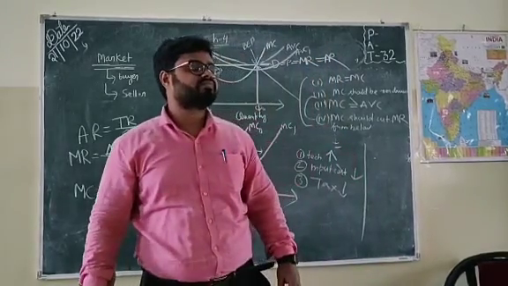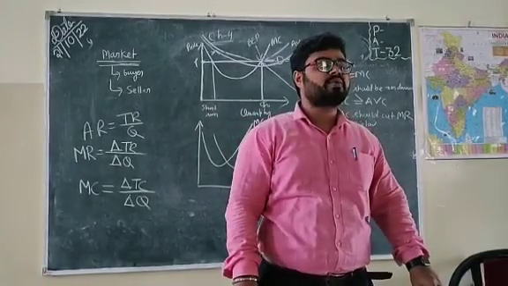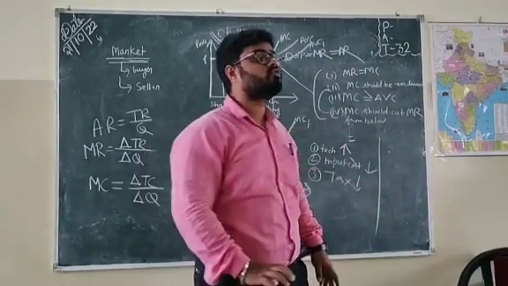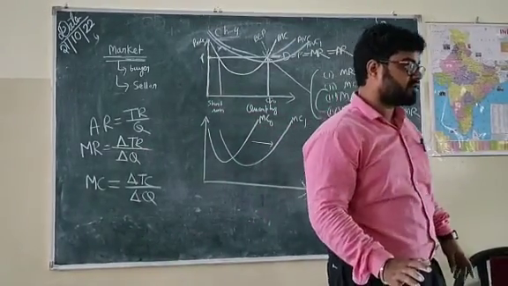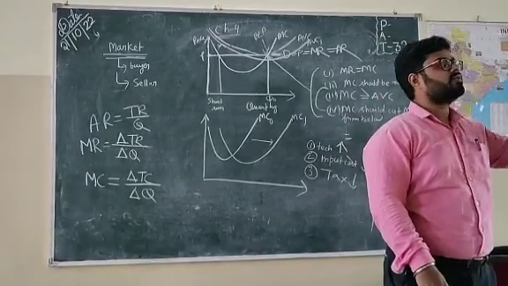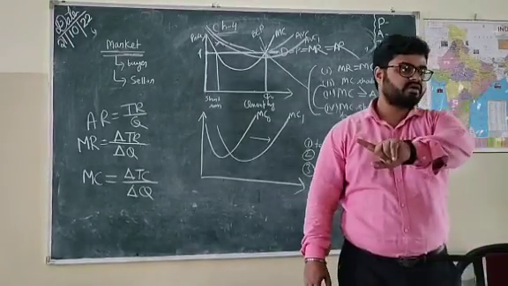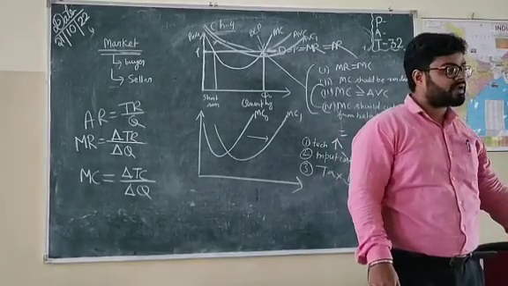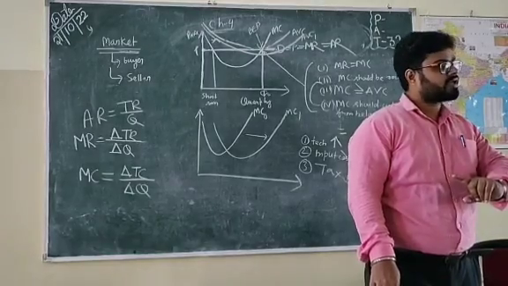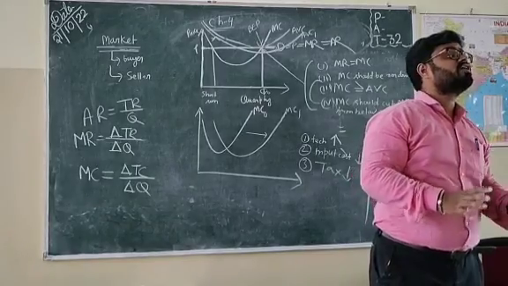Next, the market supply curve. What is the market supply curve? It is the summation of the total of all the goods sold by all the firms in the market at the same price. Same price, but all the quantities sold. You all are sellers, you might all charge the same price, but you all sell different quantities. So the total of all the quantities sold by all of you is the market supply.